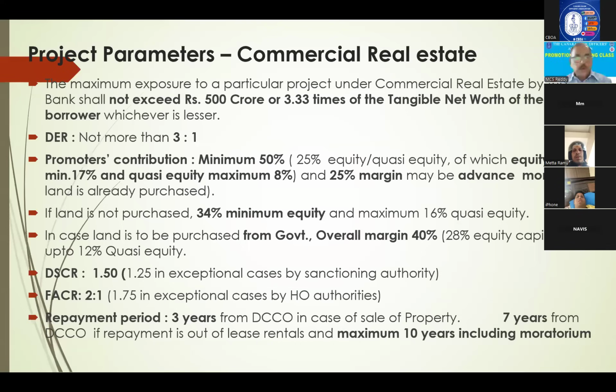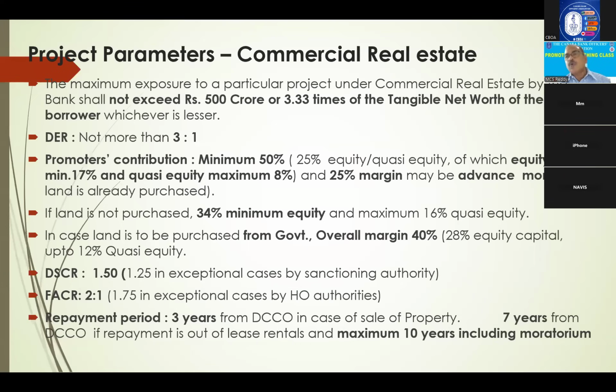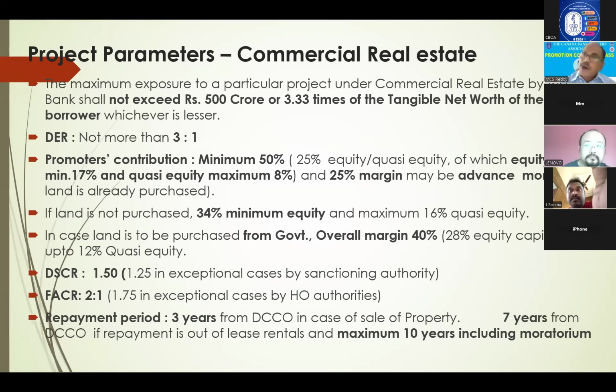Quasi-equity. Margin is the owner's amount. In the owner's amount, his own money will be there. It is called own equity. And some borrowed money will be there. It is called quasi-equity. Quasi-equity means if he is borrowing from outside, which is repayable in more than 12 years, or there is a subordination agreement from lenders to the borrower, then we consider it as quasi-equity.